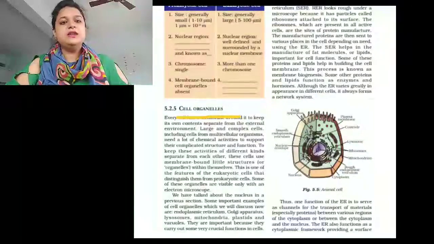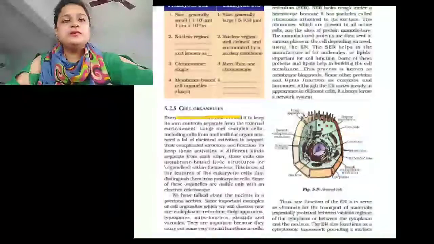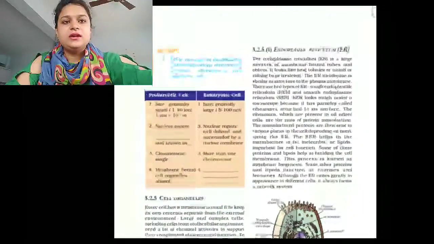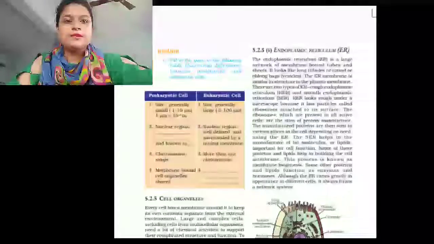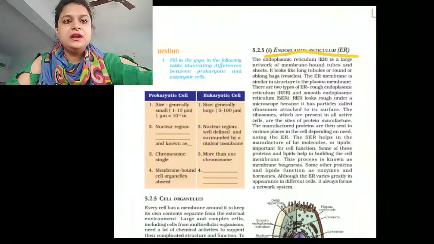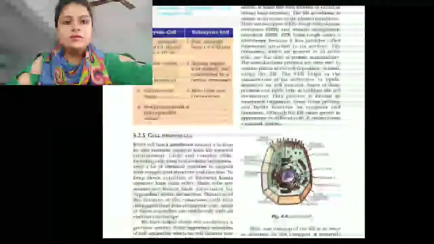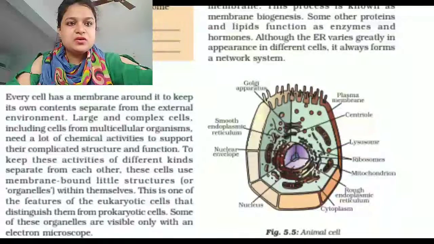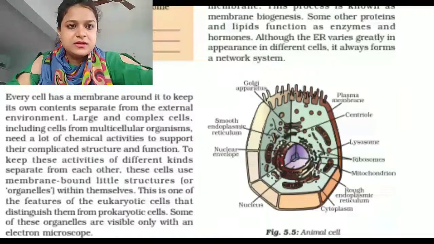Ribosome, endoplasmic reticulum, etc. are some cell organelles. Our first cell organelle is endoplasmic reticulum. See the diagram, you see there is an endoplasmic reticulum.